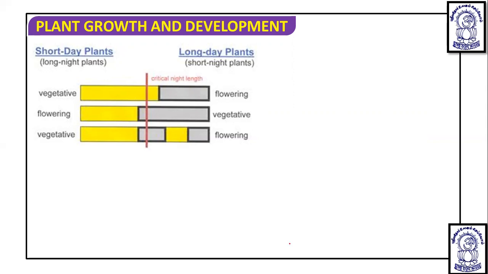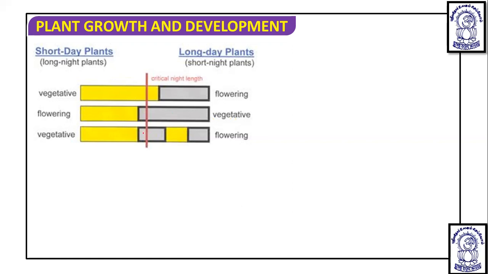These are the short day plants. We can call them long night plants, because the day period is short but the night period is long. So the light period should be short, you can see this is the light period and the dark period is long. If they have a light duration shorter than the critical night length, then they are going to flower. But if the light period exceeds the critical duration, they are not going to flower, because a long night is not there.